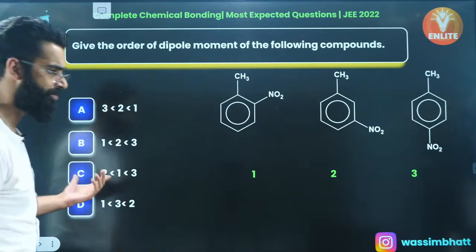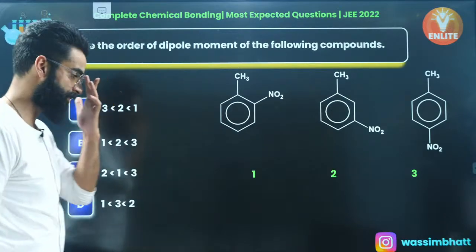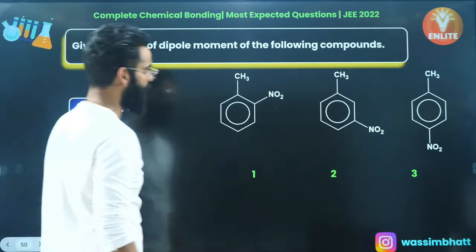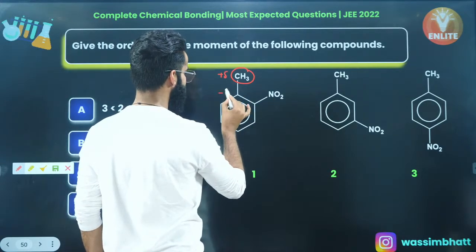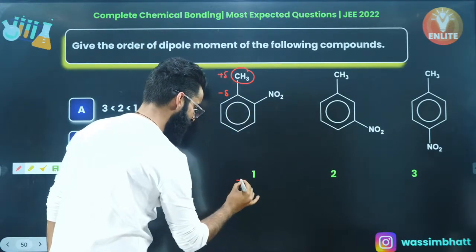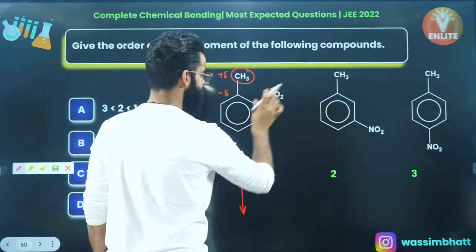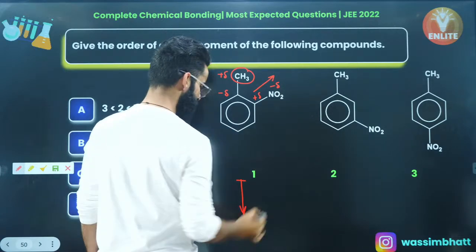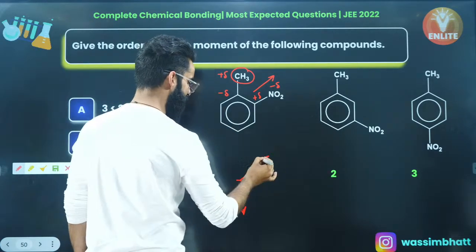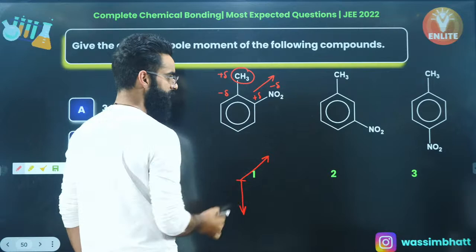This is a similar sort of question, and I'm sure you can solve this sort of question on your own. Have a look exactly how you're going to do it. CH3, electron donating. So delta positive, this one delta negative. Dipole moment, downwards. It is electron withdrawing, NO2, delta negative, delta positive. Dipole moment in this way, right? So one dipole moment downwards, one dipole moment over here. The angle is obtuse, right?